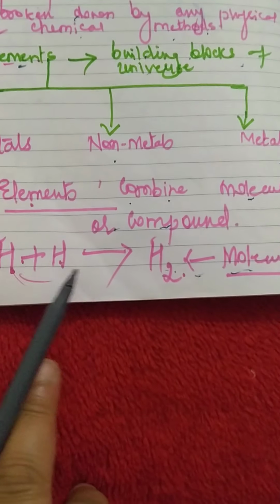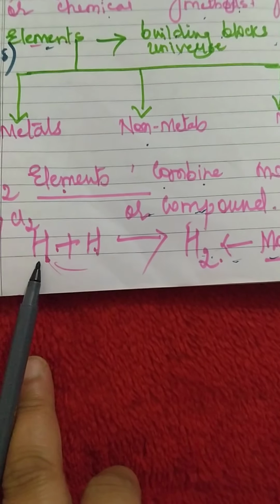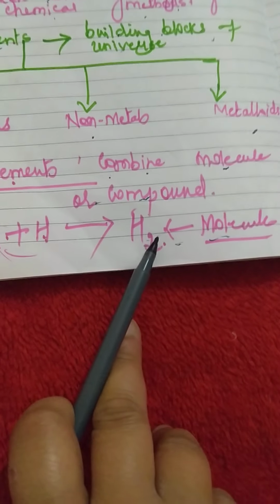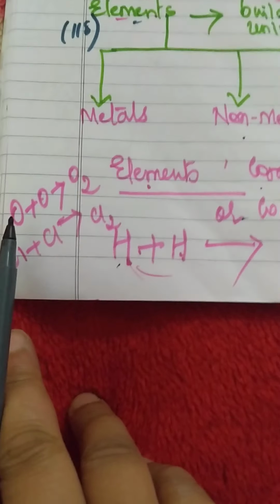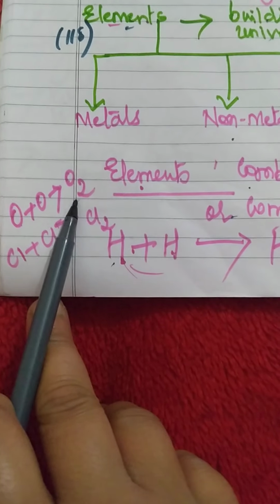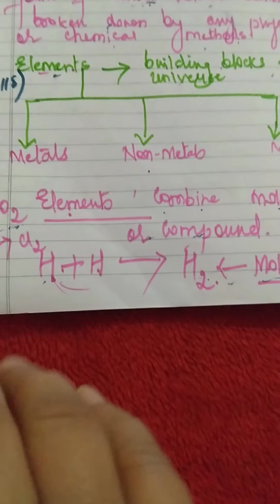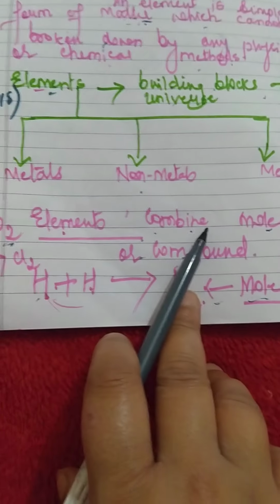But when we write the symbol of hydrogen, we write only a single H. H plus H gives us H2. In the same way, I can take the example of oxygen. Two atoms of oxygen combine and form the O2 molecule. So there are many elements which combine together to form their molecules.